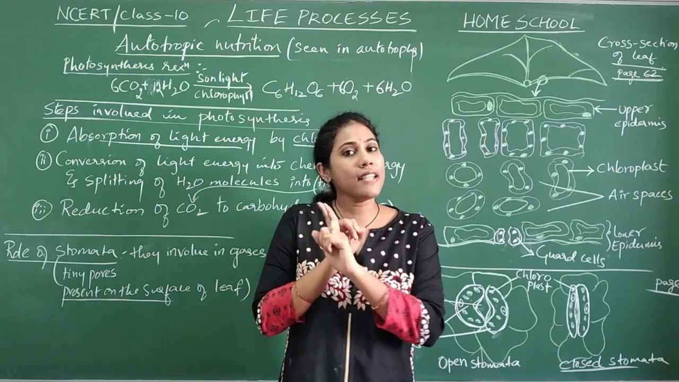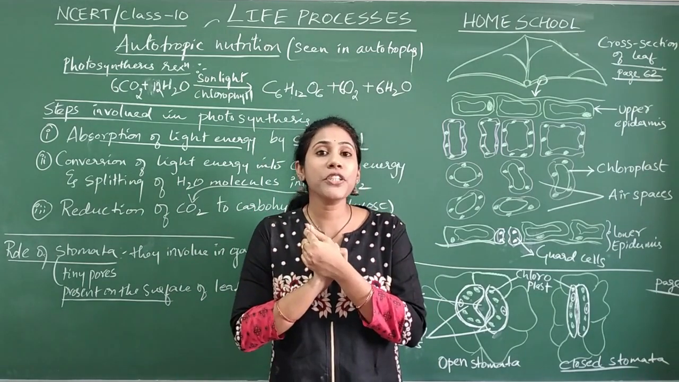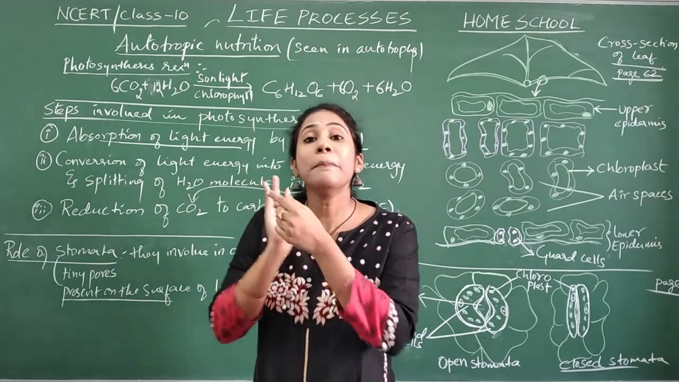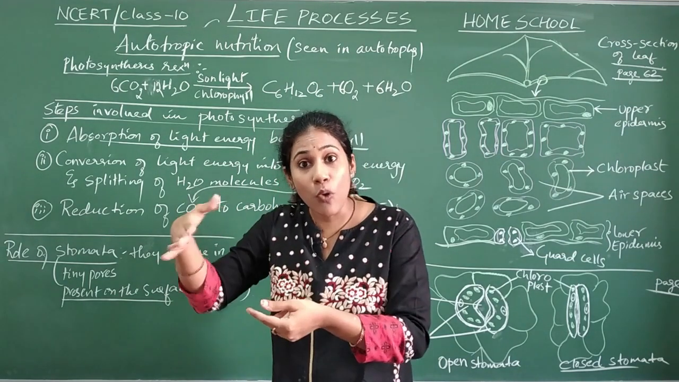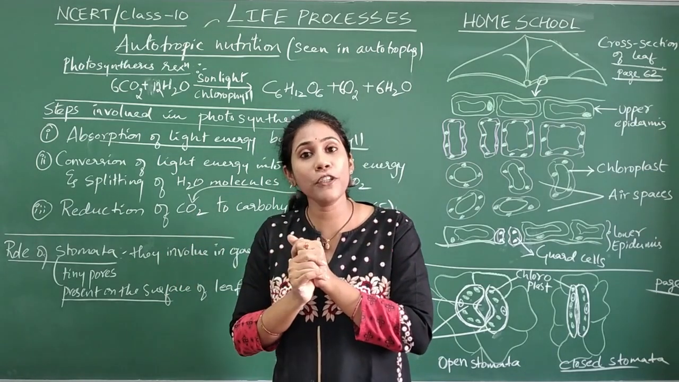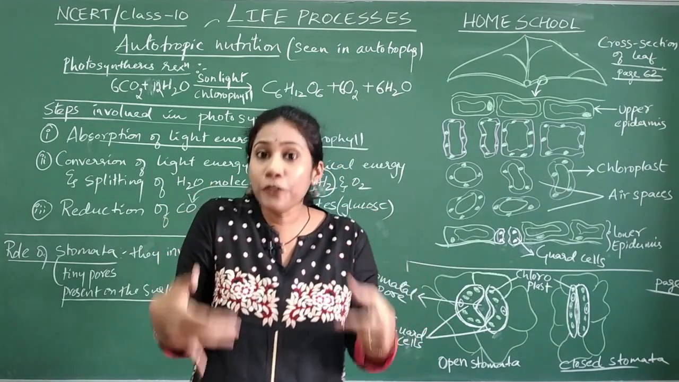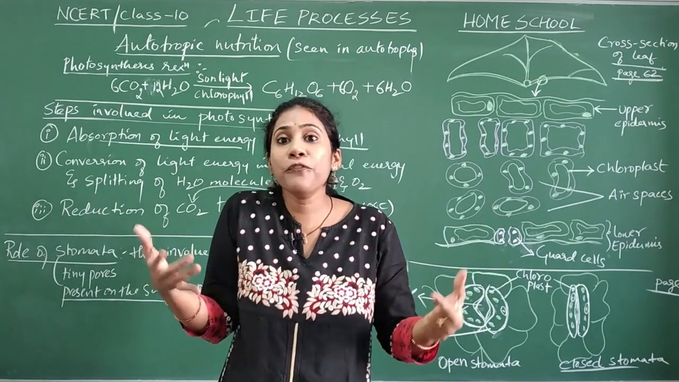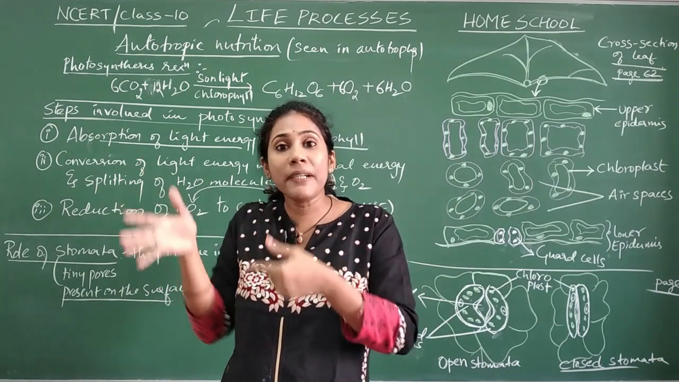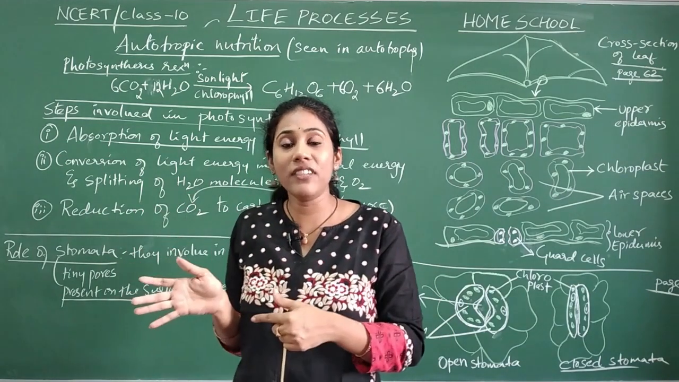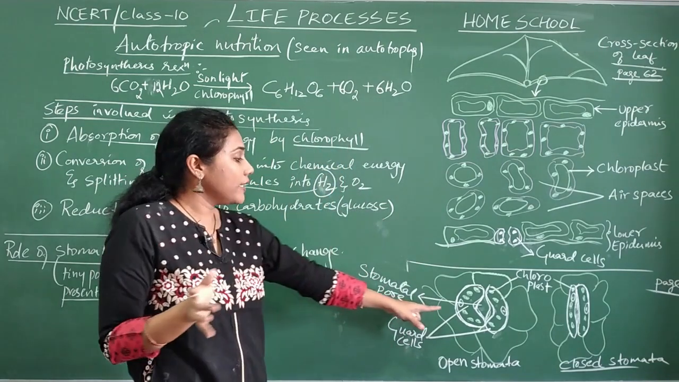So let us quickly summarize what we have learned in autotrophic nutrition: the definition of autotrophic nutrition, the meaning of autotrophs, the meaning of the word nutrients, then photosynthesis, the raw materials required for photosynthesis, and how these raw materials enter into leaves, because leaves are the food factories where photosynthesis takes place. So how does carbon dioxide enter? This is a very important point, guys.